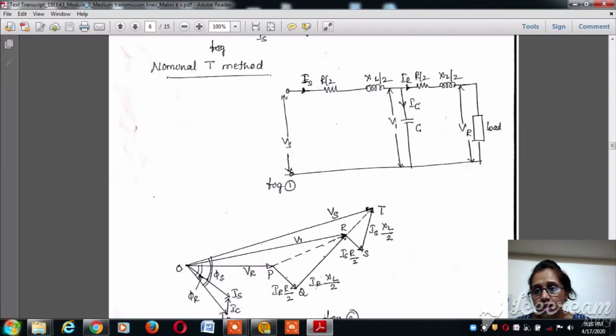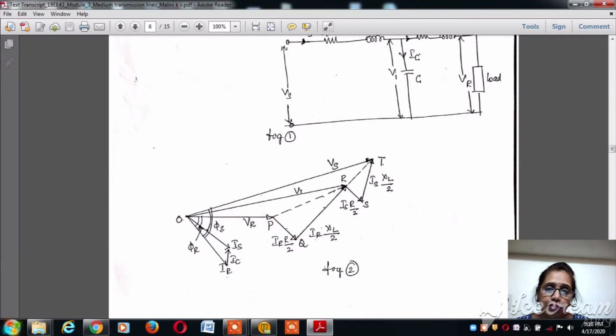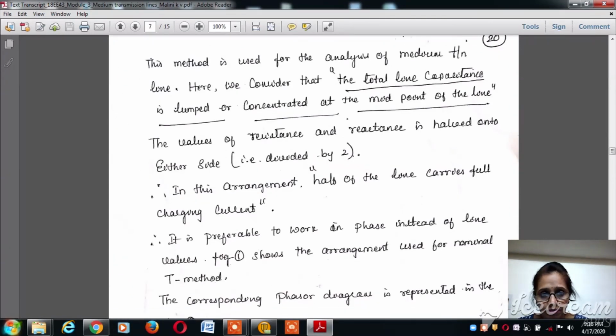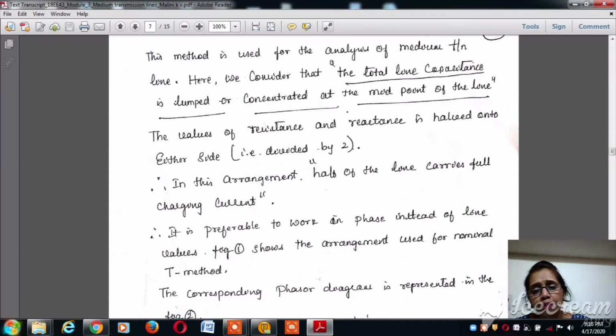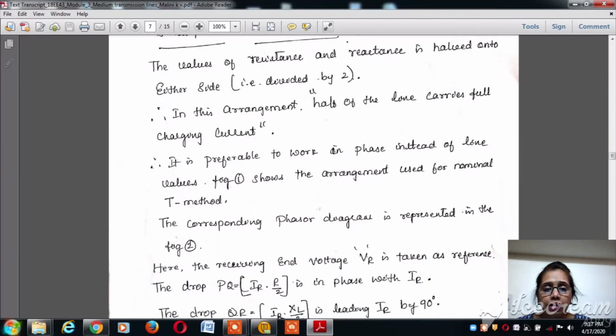So let VR be the voltage across the load, with XL divided by 2 and RL divided by 2 on either side of the capacitance. Current IC flows through the capacitance, and let V1 be the voltage across the capacitance C, Is the sending end current, and Vs the sending end voltage. As I said, the capacitance is assumed to be concentrated at the midpoint of the line, so the values of the resistance and the reactance are halved on either side, that is divided by 2. Now it is always preferable